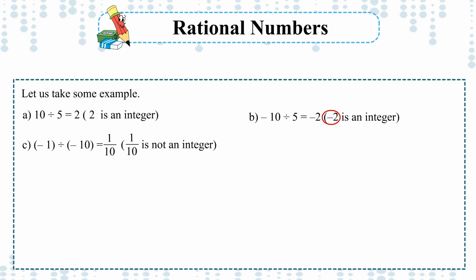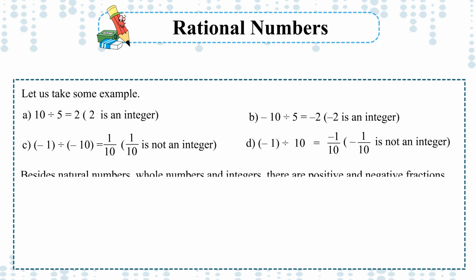C. -1 divided by -10 is equal to 1 upon 10. 1 upon 10 is not an integer. D. -1 divided by 10 is equal to -1 upon 10. -1 upon 10 is not an integer.